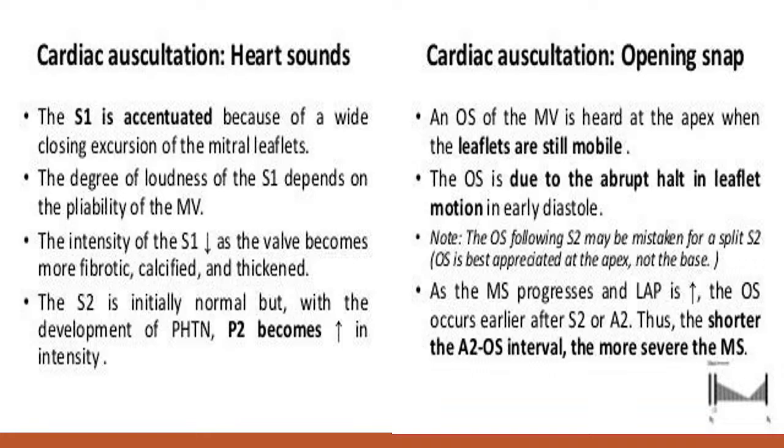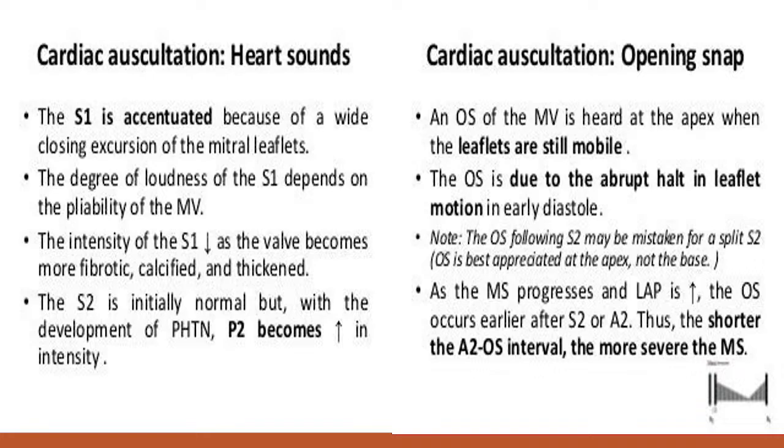As we know, because of the fibrosis, the closing is jerky, and the opening is also jerky. So, opening snap is a sound when the fibrosed valve suddenly opens. जैसे कि किसी जाम खिड़की को जब हम ओपन करते हैं तो एक साउंड आता है, एक अजीब सा फक टाइप का साउंड, that is the opening snap. So the closing is jerky, it produces loud S1. The opening is also jerky, like this. It produces the opening snap.